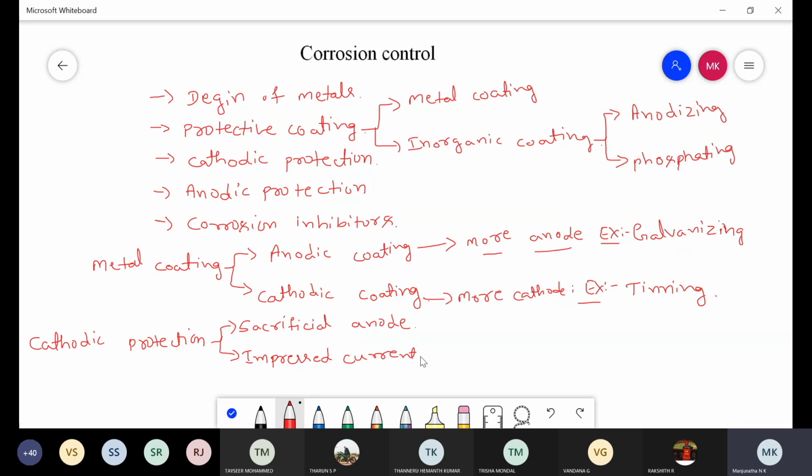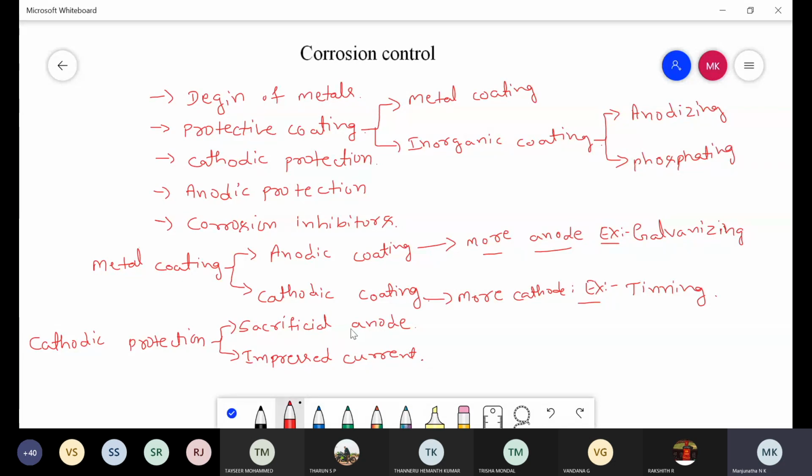See, in your syllabus you have two types of corrosion control methods. One is protective coating, in which you have examples of galvanizing and anodizing. Second, you have cathodic protection, with two examples: one is the sacrificial anode method, another one is the impressed current method. These are the clear corrosion control methods. These are the brief introduction to the corrosion control methods.